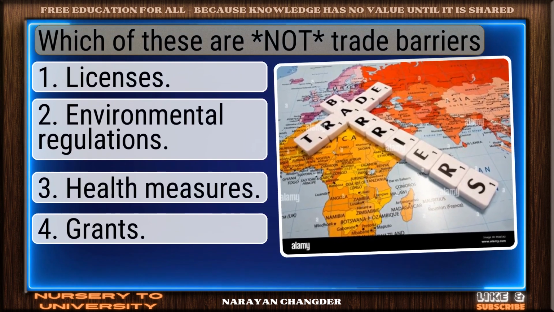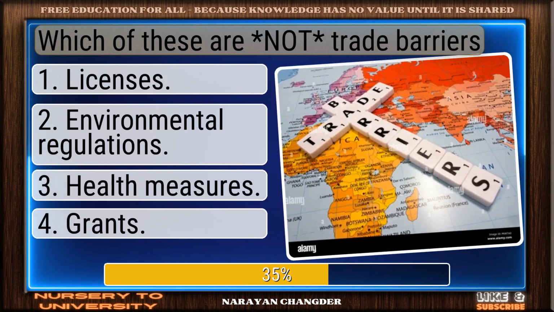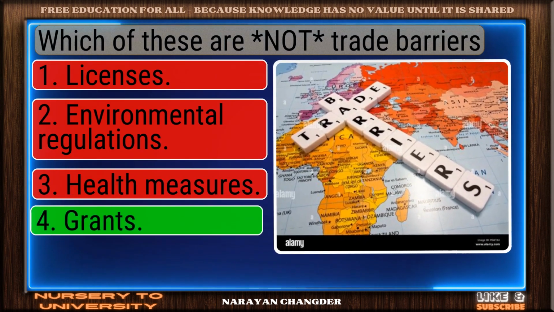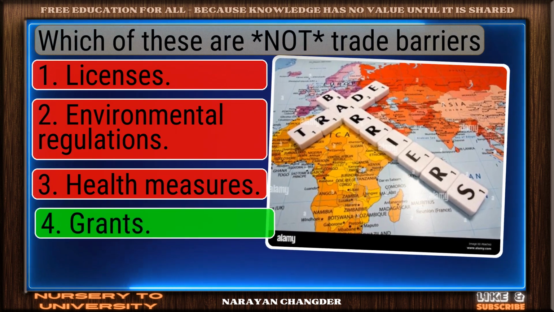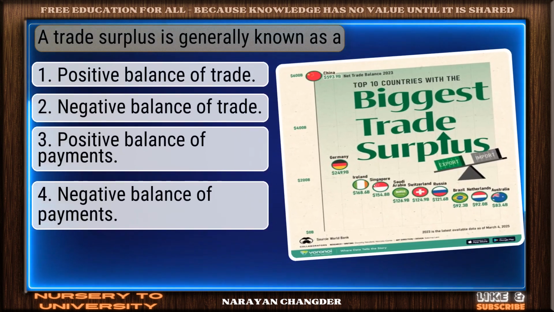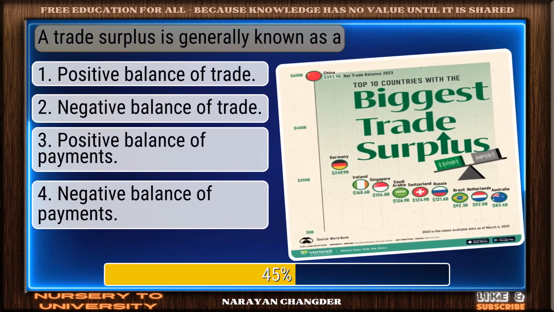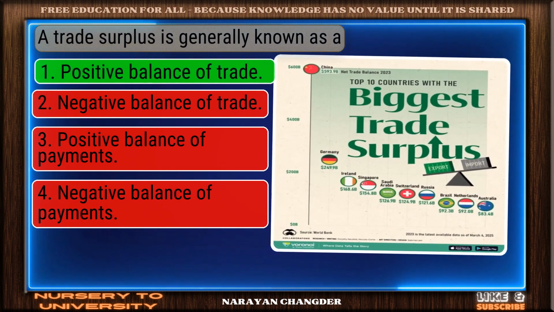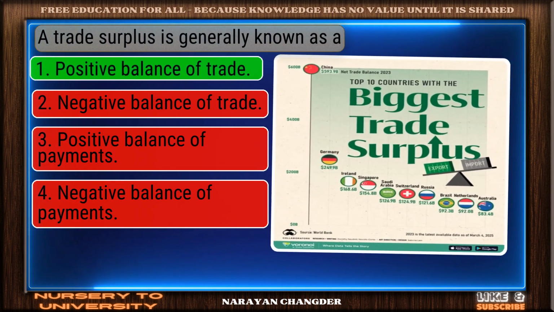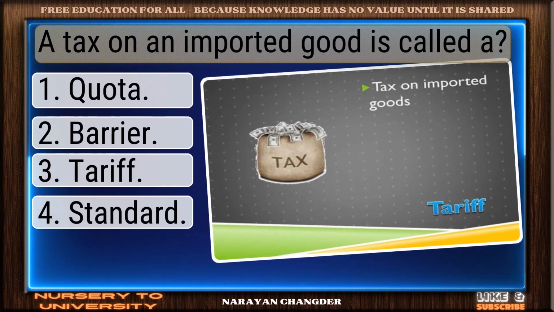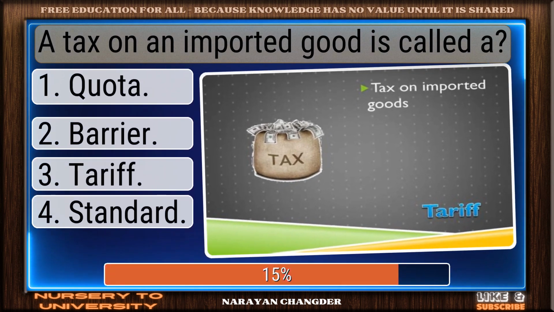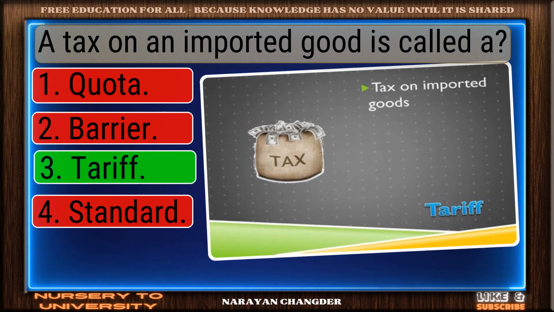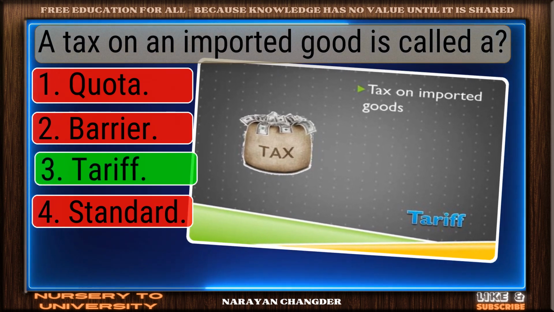Which of these are not trade barriers? Strong choice. Grants is the right answer. A trade surplus is generally known as a. Good thinking. Positive balance of trade is the right answer. A tax on an imported good is called a. You're right. Tariff is the correct answer.